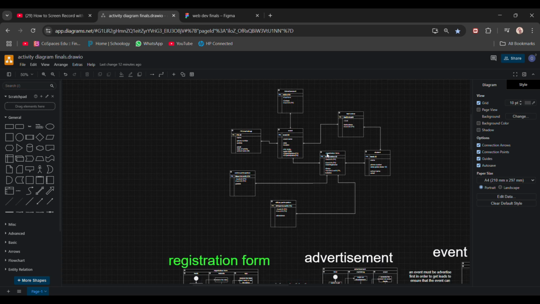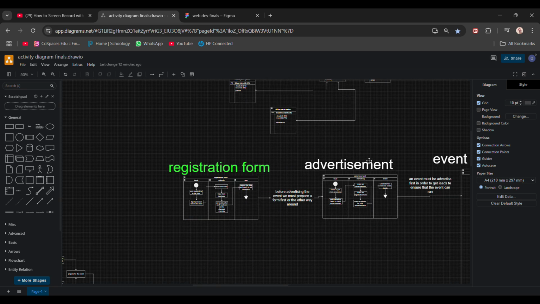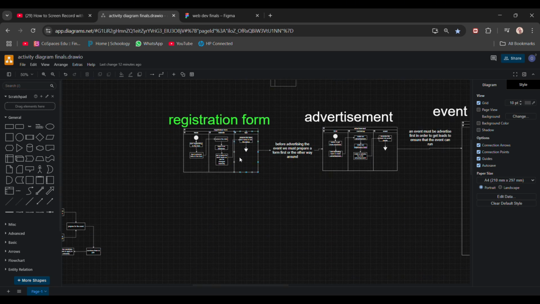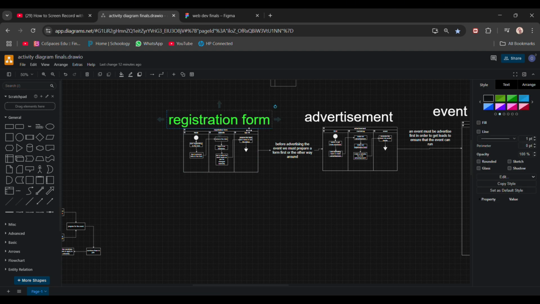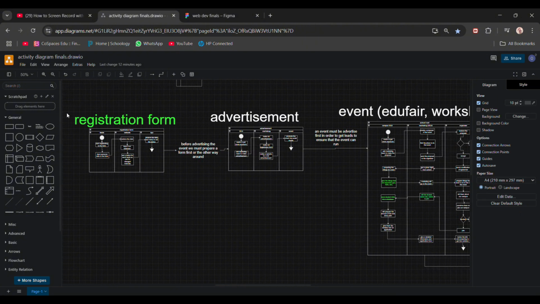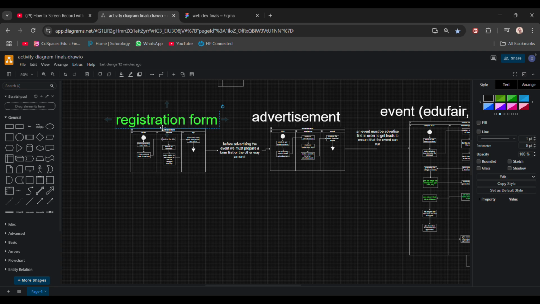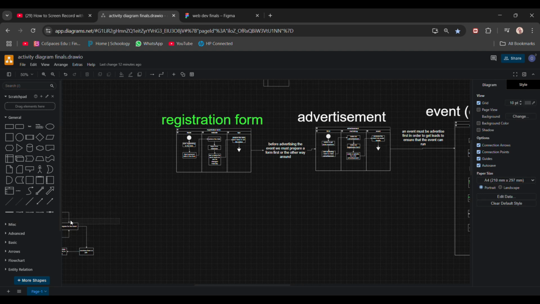Okay, so this is the ERD. I made this ERD based off my activity diagram, so let's talk about the activity diagram first. If you might be asking why there's a green highlighter on some of the text, it's the thing that I want to improve for the marketing team. It's the thing that I want to make easy for the marketing.